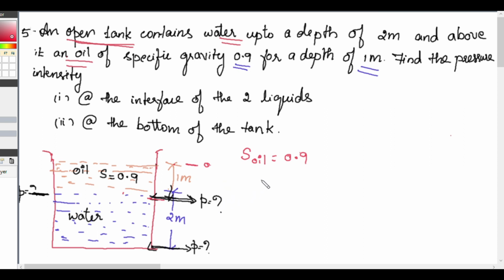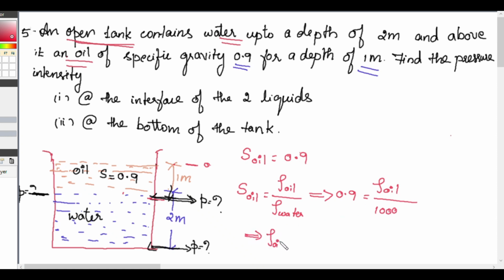If specific gravity of oil is 0.9, we know specific gravity of oil is equal to density of oil by density of water. So 0.9 is equal to density of oil by density of water, which is 1000. So density of oil is 1000 into 0.9, we get 900 kilogram per meter cube.